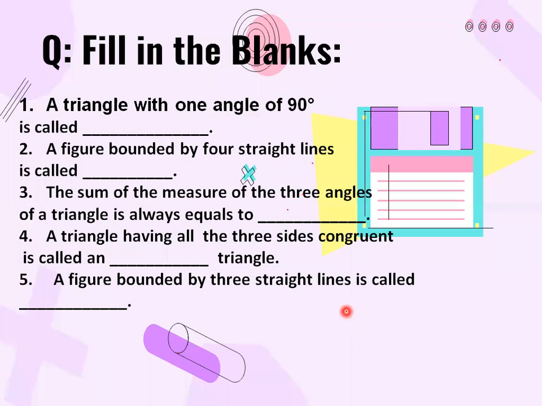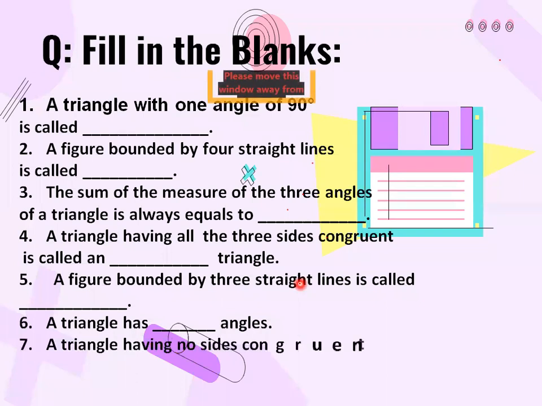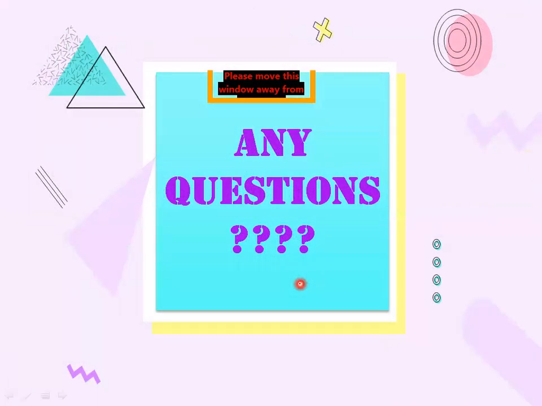Now the next one is: a triangle has dash angles. How many angles are there in a triangle? Very good. Omar, Pariza, Iman, Yusera, Aiza, all of you are giving the right answer. Now the next is: a triangle having no sides congruent is called dash.